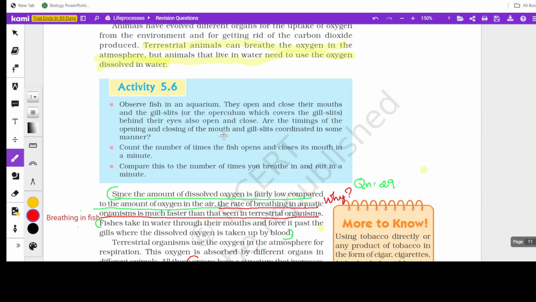We have already mentioned that terrestrial animals breathe the oxygen in the atmosphere, and aquatic animals take the oxygen dissolved in water. The oxygen is fairly low in water when compared to the amount of oxygen in air, so the breathing in aquatic animals is much faster. They need more oxygen intake. So that's one of the questions here.